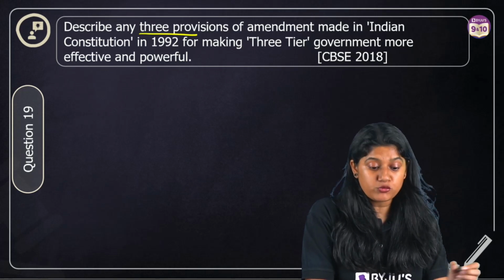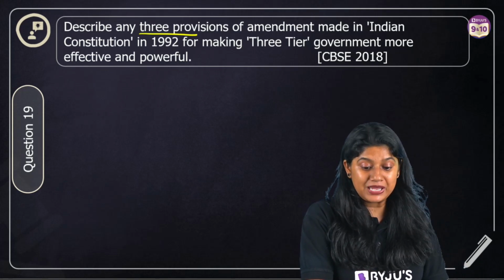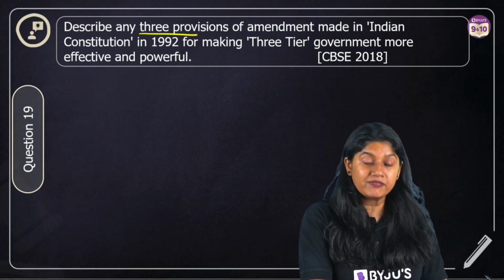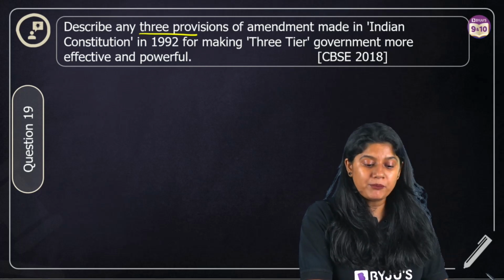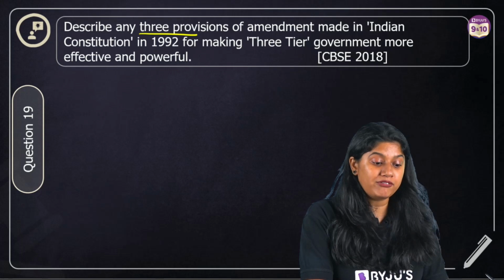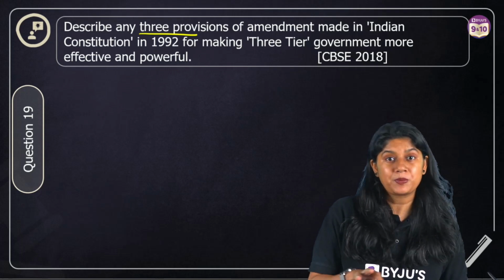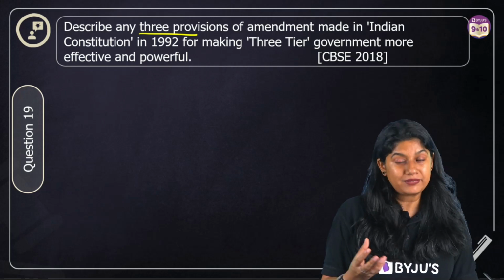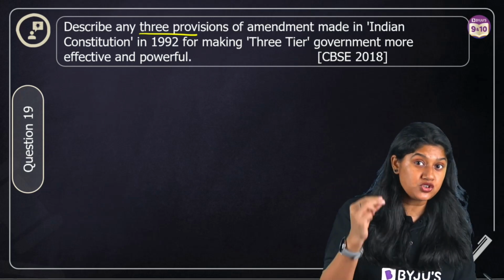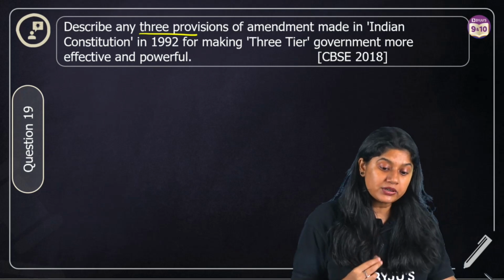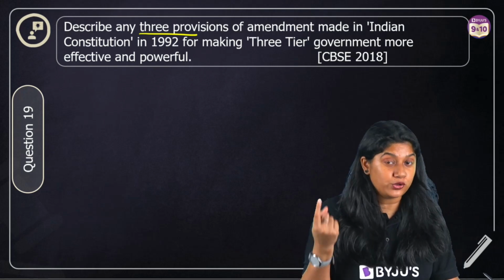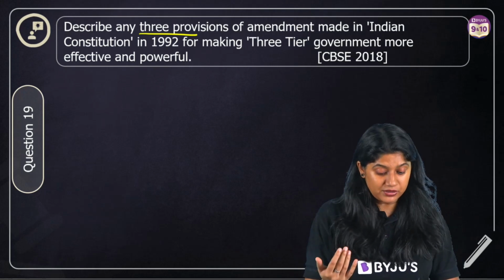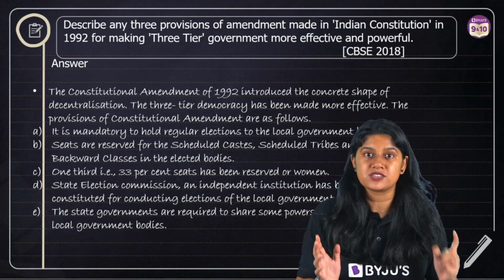Describe any three provisions of the amendment made in the Indian Constitution in the year 1992 for making three-tier government more effective and powerful. So basically this question talks about the decentralization of power. How in the year 1992 there were changes made in the Constitution to give power to the local government also. What are the changes? What are the things that we have added over there? Here we have the answer for it.